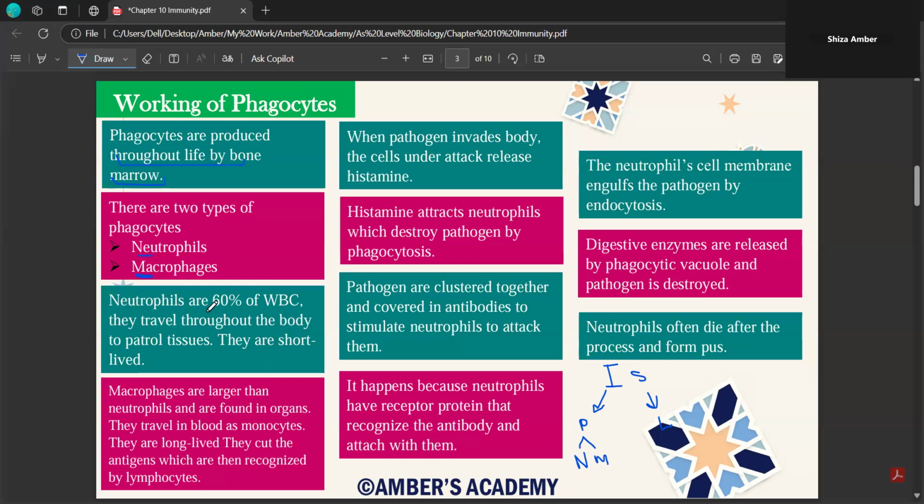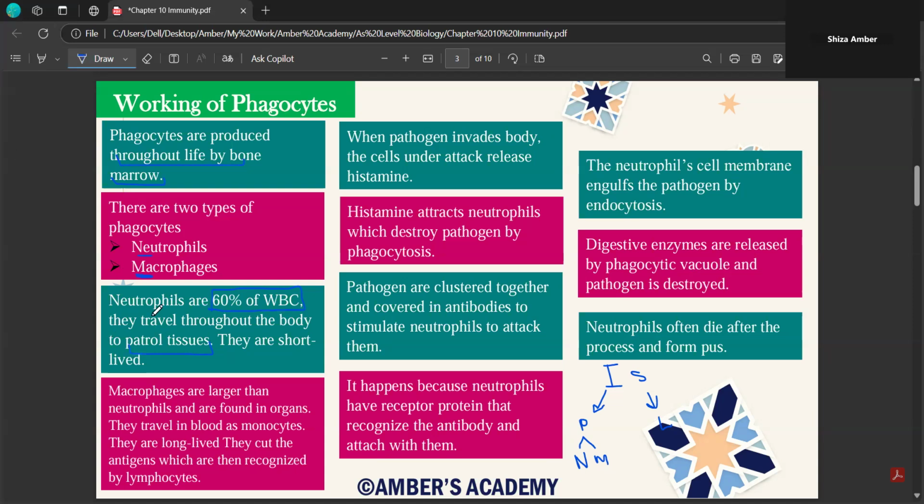And then neutrophils are 60% of WBC. This is an important MCQ. They may ask you how much part of WBC is comprised of neutrophils, so 60%. And they travel throughout the body to patrol the tissue. So they basically act like your traffic police. They are traveling in your entire body, continuously patrolling your tissue.